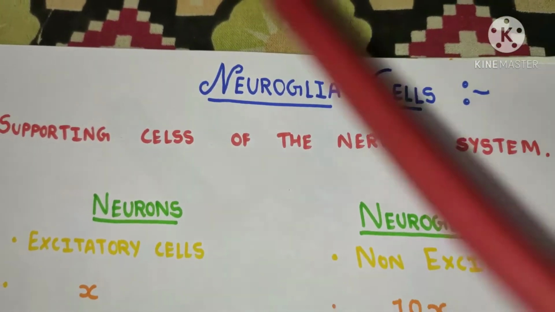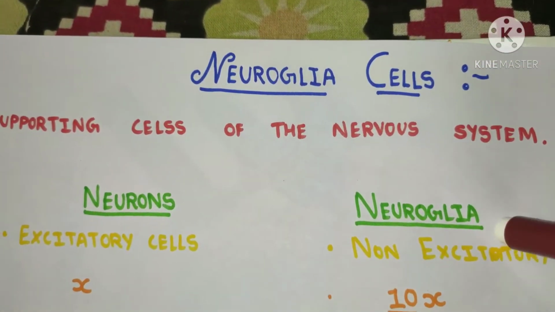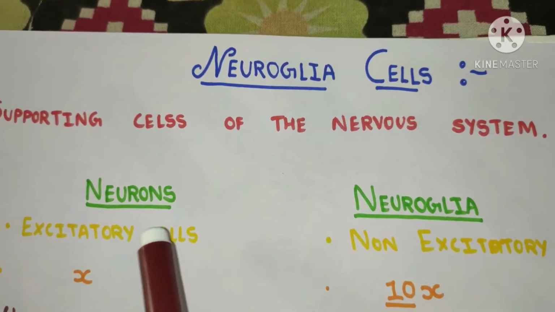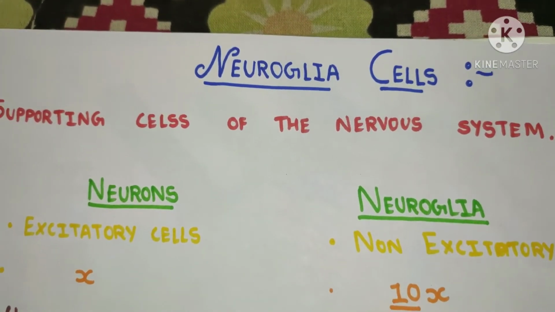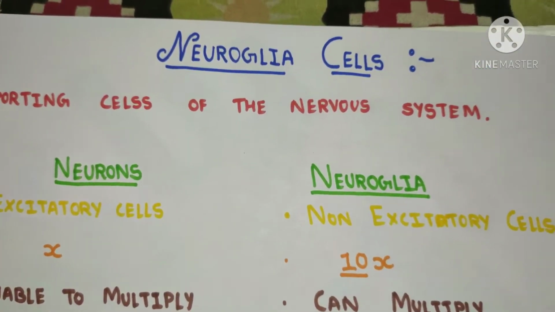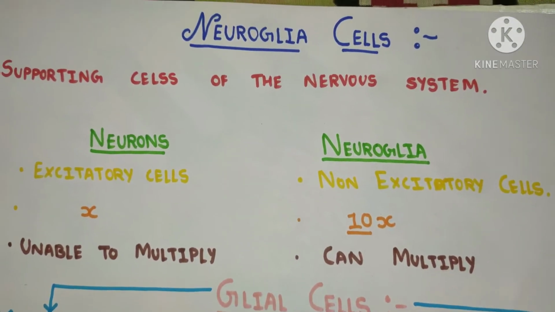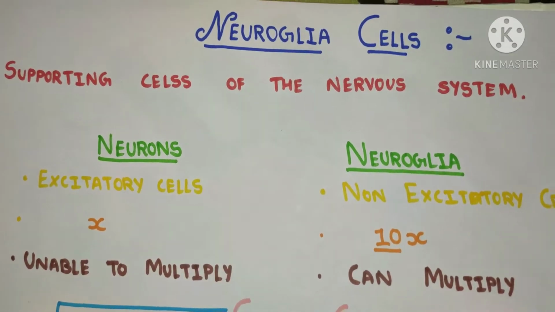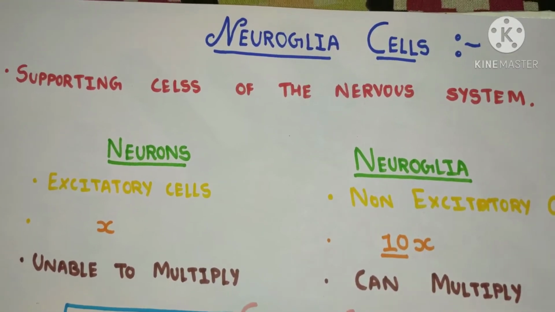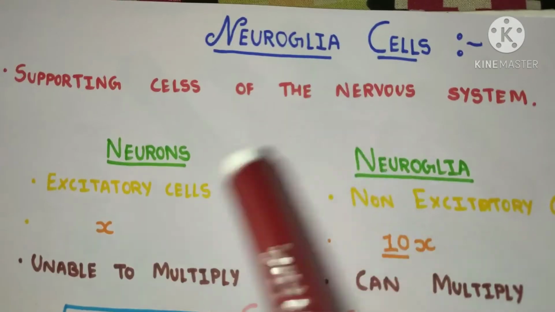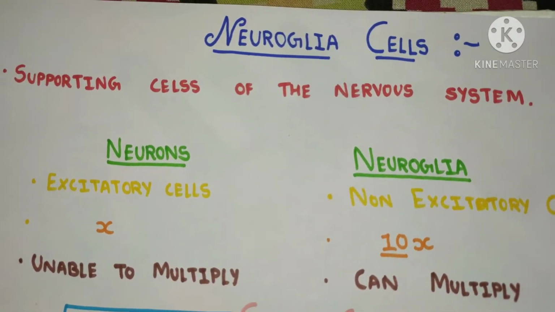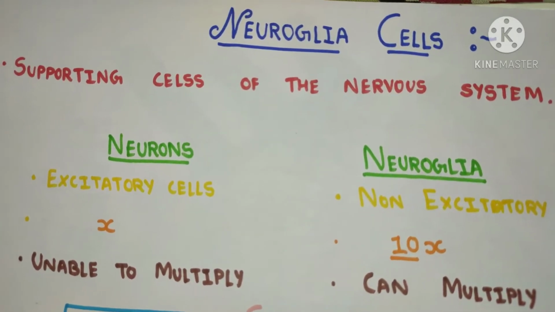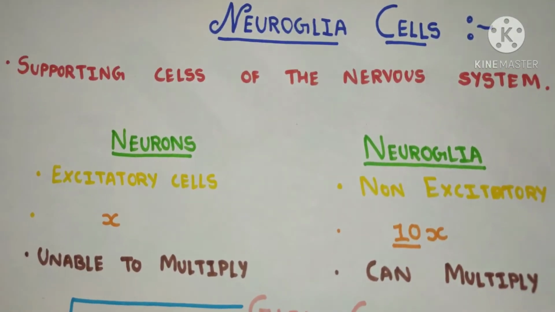Friends, do you know what is the difference between neurons and neuroglia cells? Yes, I am hearing correct. Neurons are excitatory cells. They can pass signals, but our neuroglia cells are non-excitatory cells. If there are x number of neurons in our body, then there are 10x number of neuroglia cells. That is, for each neuron there will be 10 neuroglia cells, which will give them support, protect them and prevent any disturbance to the neurons.